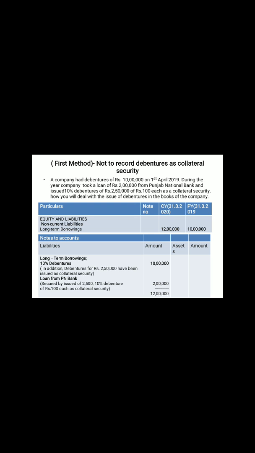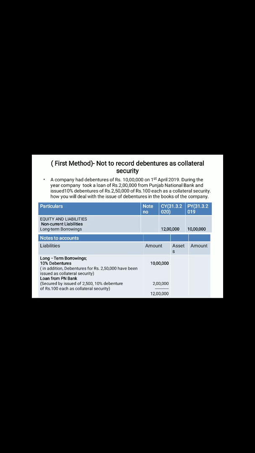Since the entry is not made, no entry will be passed. So the total remaining is 12 lakh, and it will come to the current year of the balance sheet. You may see under non-current liabilities, long term borrowing is listed as 12 lakh. It comes from the notes to accounts by adding the 10% debentures and the bank loan. The total value leads to the long term borrowing, and the previous year debentures are 10 lakh.